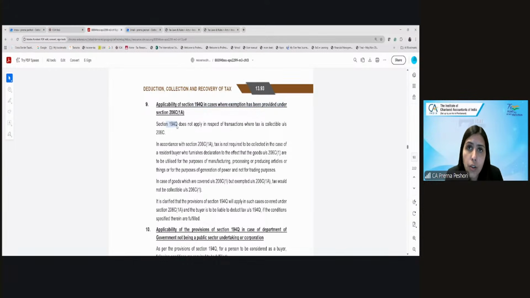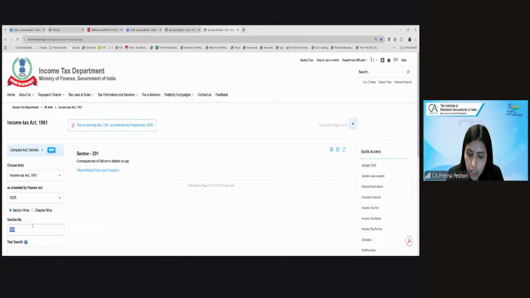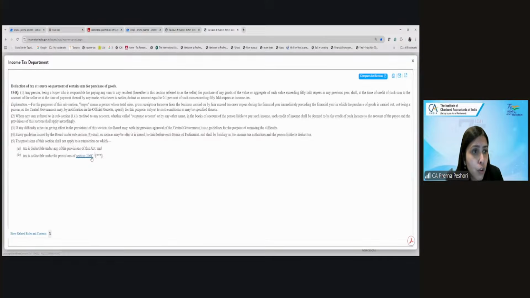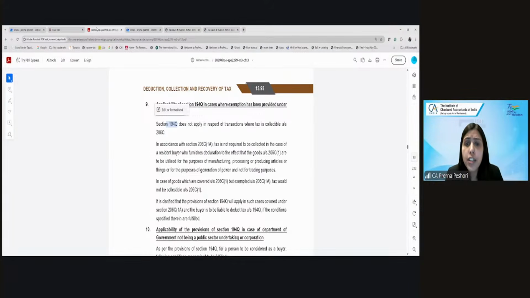When you read 194Q, it says 194Q does not apply where the tax is collectible under the provisions of 206C. So where you are collecting the TCS under the respective section, you don't need to deduct the tax again under 194Q. However, what if the tax collection is exempted?